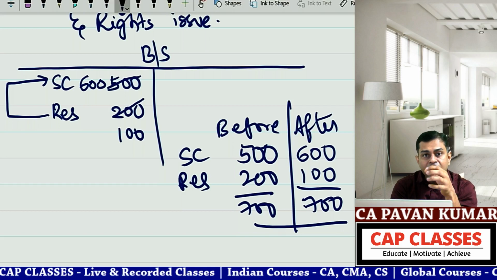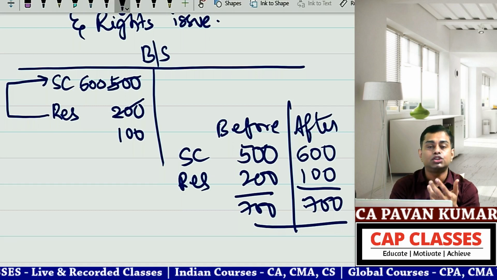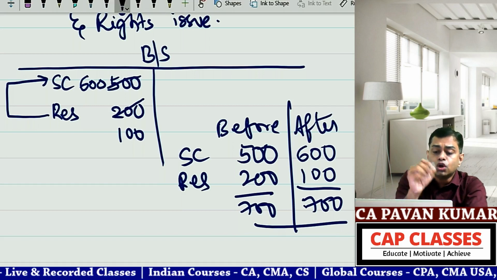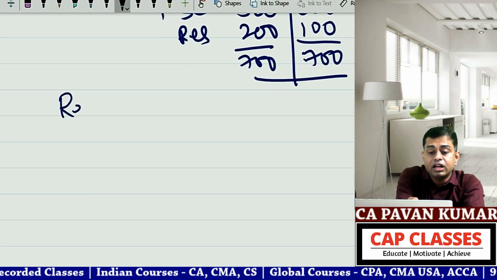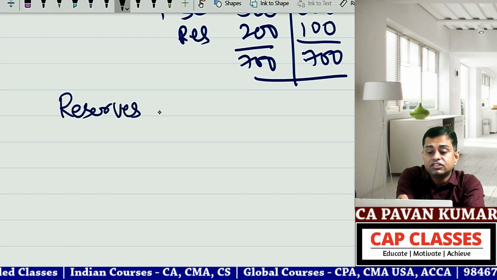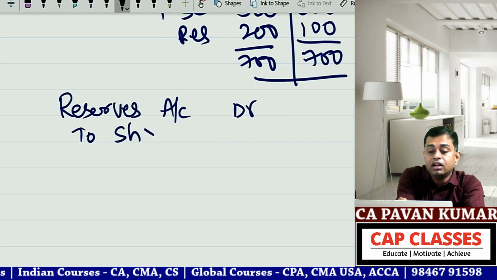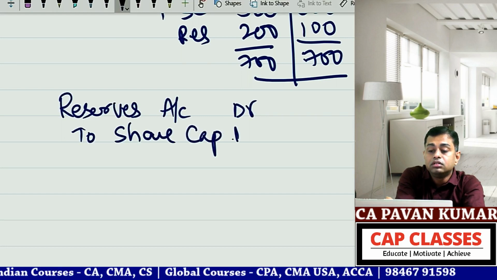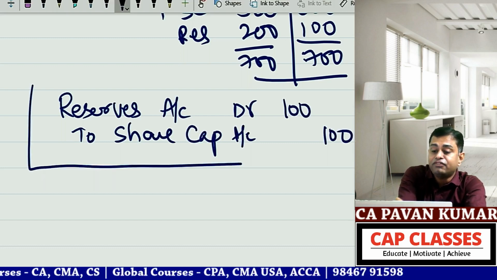Reserves are reducing, so reserves are to be debited. Share capital is increasing, so share capital is to be credited. The final effect will be reserves account debit to share capital account. Reserves reduced by 100, share capital increased by 100.